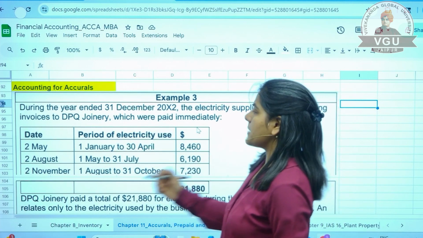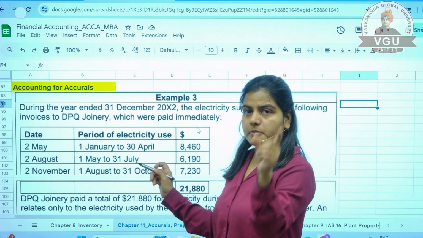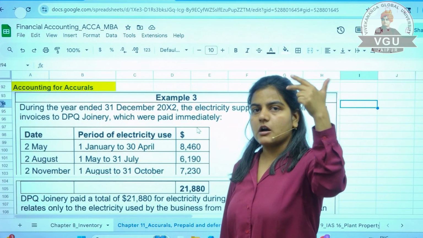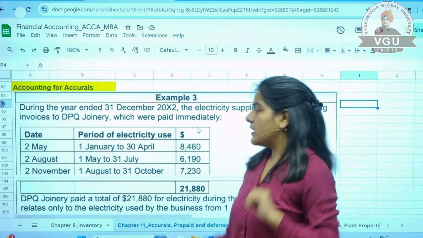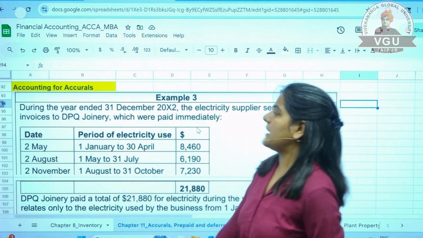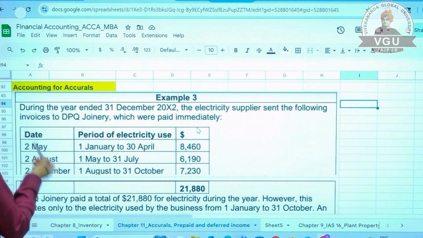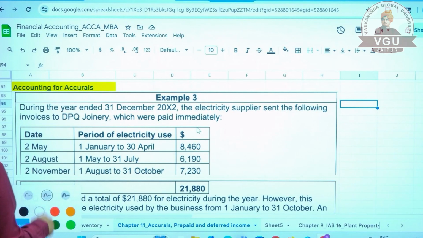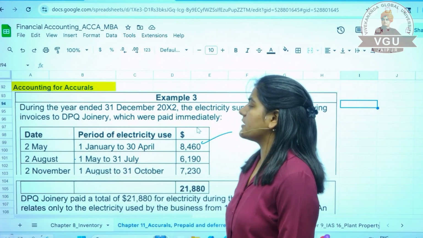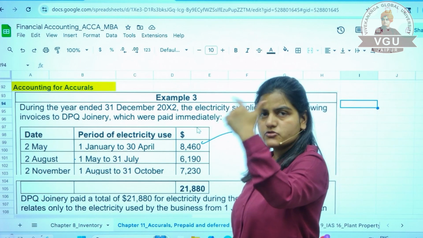So, see what happened on 2nd May: you received the invoice for the period from January to April. So, January, February, March, April. For 4 months, your total bill was 8,460 and you paid it immediately on 2nd May. Then on 2nd August, you again received bills for May, June, July.